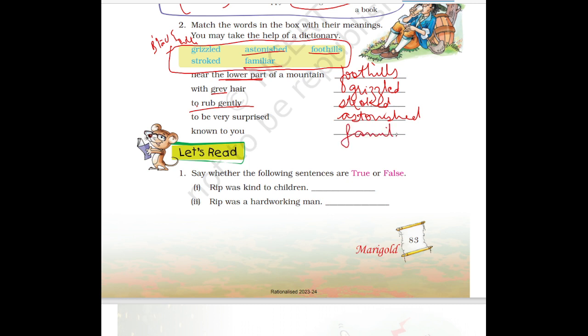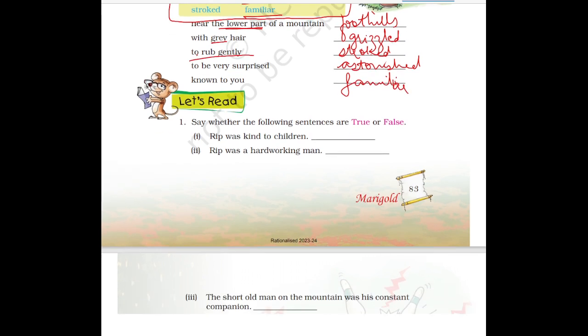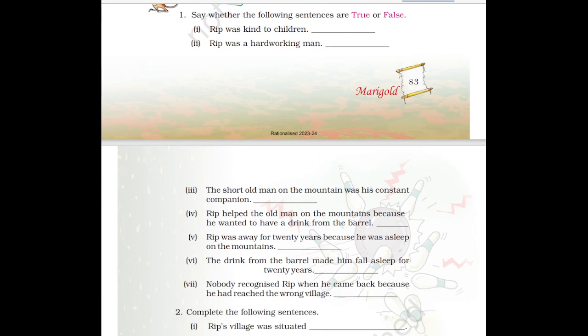So these are the correct words that you have to choose and write. Then next is say whether the following sentences are true or false. Rip was kind to children. He was helpful. He was kind. Yes, this statement is true. Then next, Rip was a hardworking man. False. He was not hardworking. He was a lazy man.